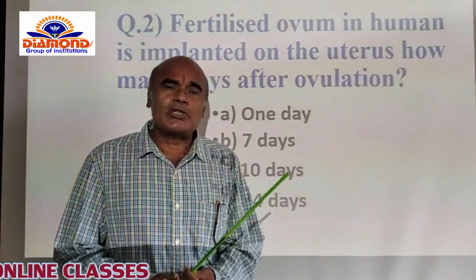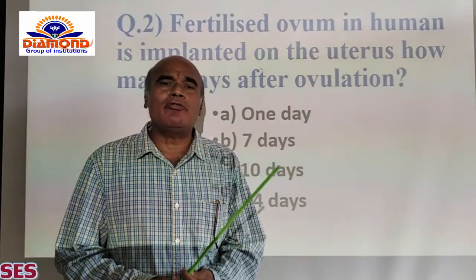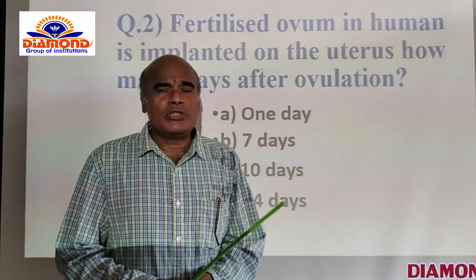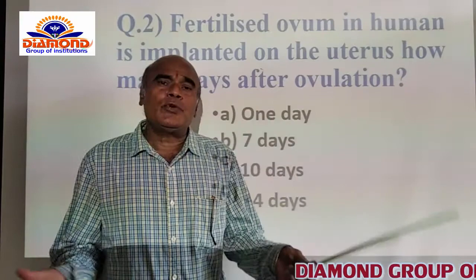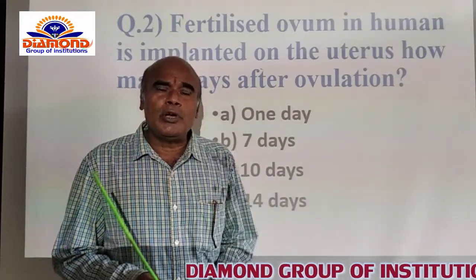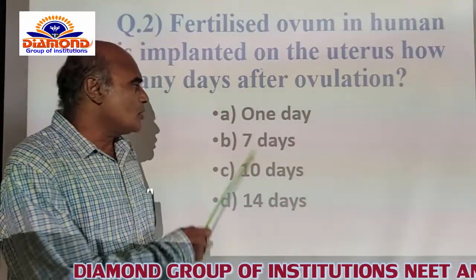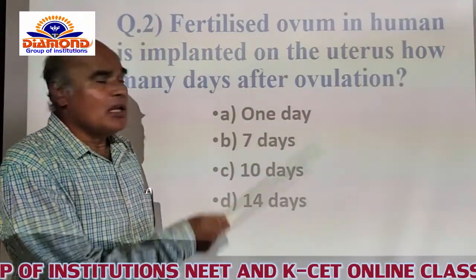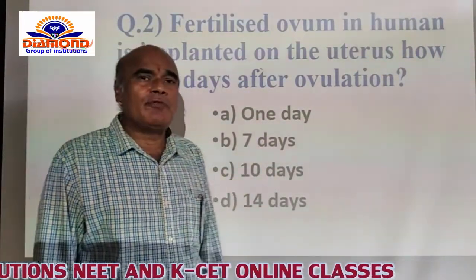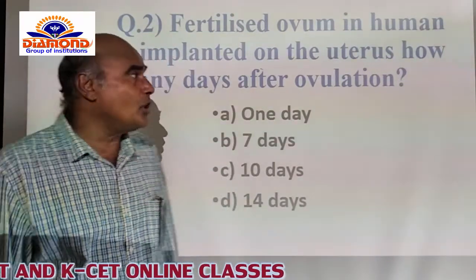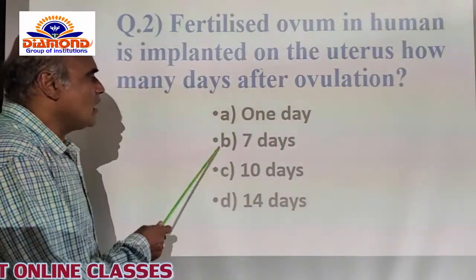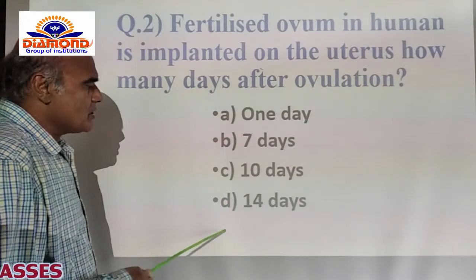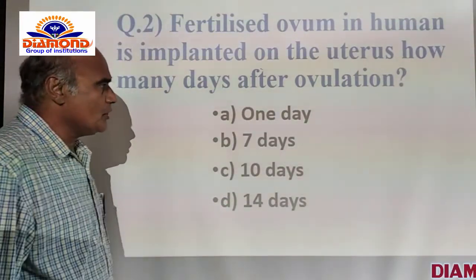The blastocyst is the only stage of the embryonic development of human being which is successfully implanted onto the endometrium of the uterus itself. So the B option is the correct option for this. 7 days after ovulation is the time taken by the fertilized egg to attach onto the uterus itself. And after that, C option is 10 days and D option is 14 days.